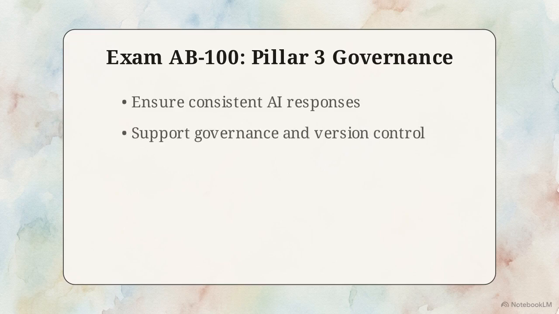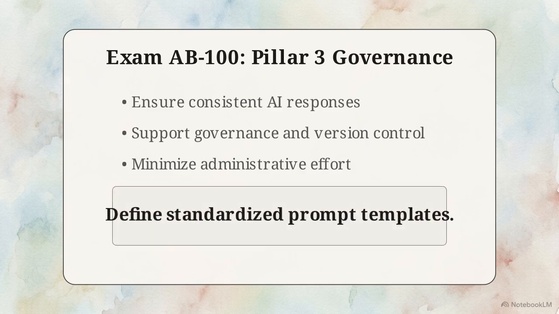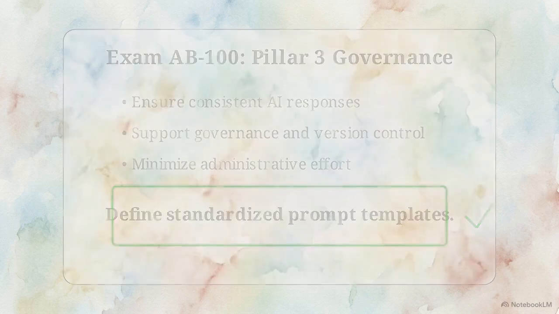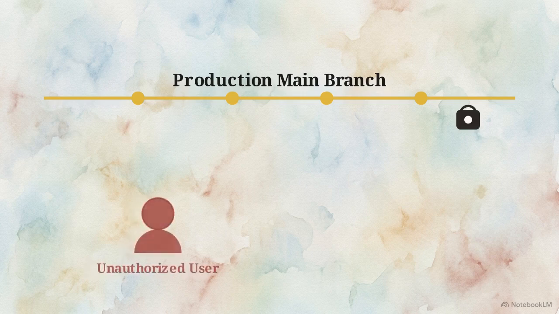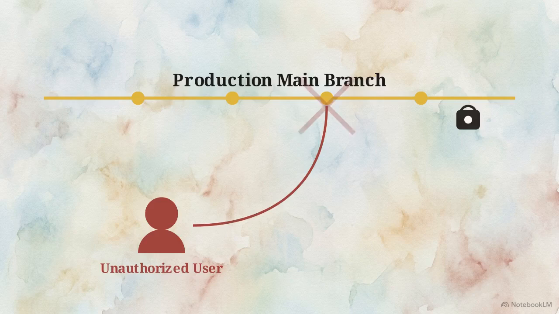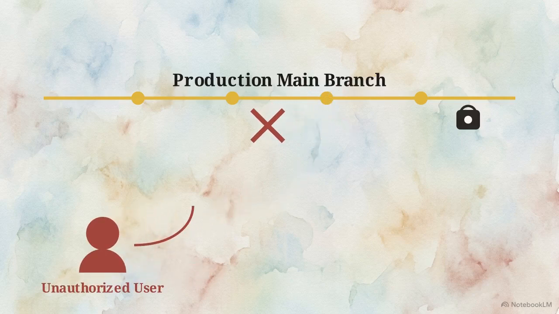The solution must ensure consistent responses, support governance, and minimize administrative effort. You cannot treat prompt engineering as a casual end-user activity where employees tweak instructions on the fly. Under the Microsoft standard, prompts must be treated as production code. The correct approach is to define standardized prompt templates, removing variability and locking down the model's instructions.